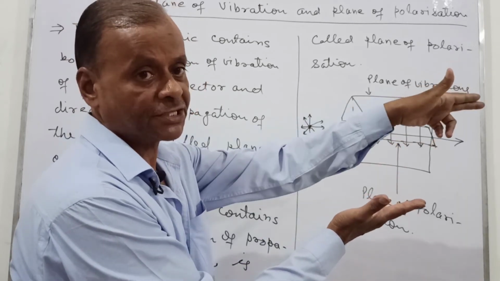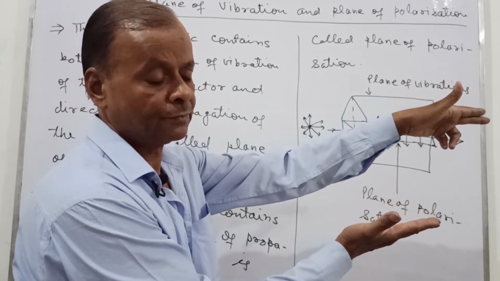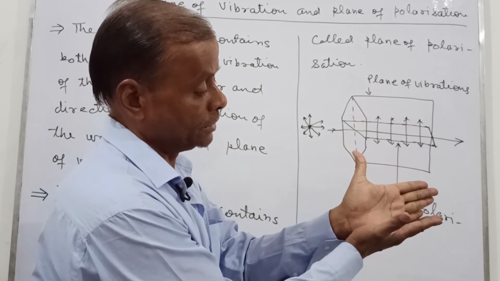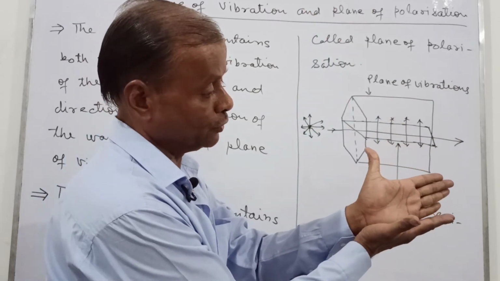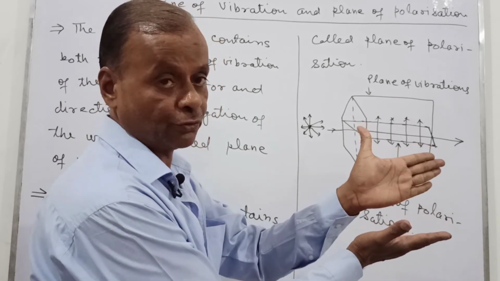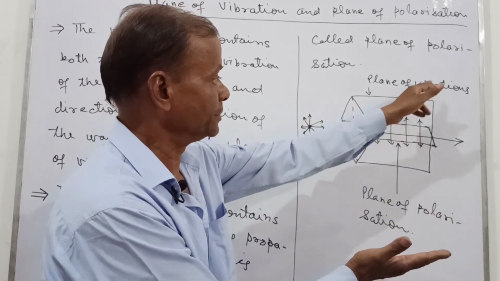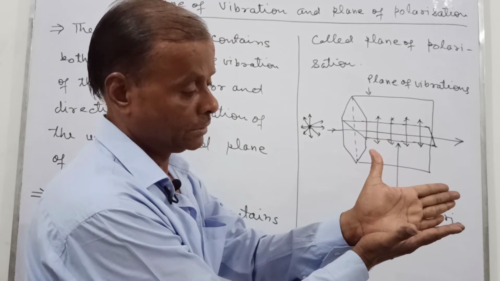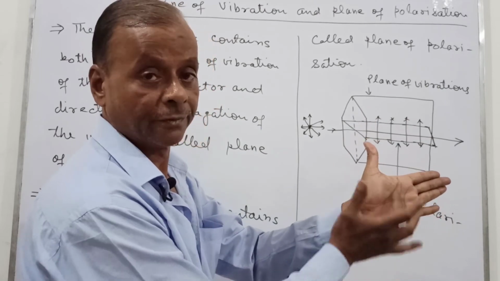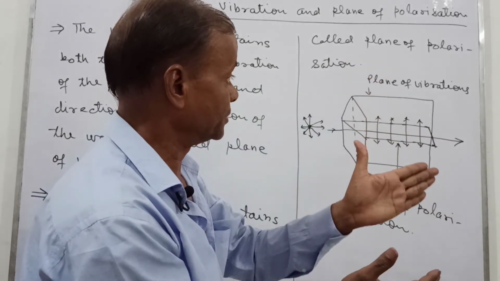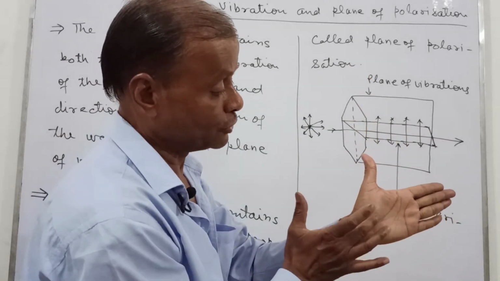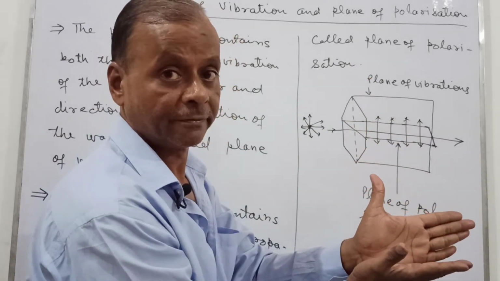So these planes are like this, as I can show you. The wave is propagating in this direction, and the vibrations are in this way. So this hand is showing the plane of vibration. It considers the direction of the vibration, and also the wave is propagating like this.